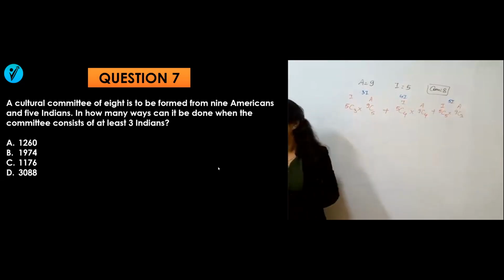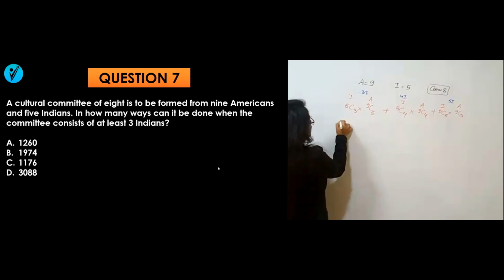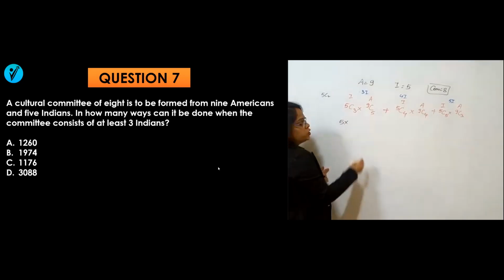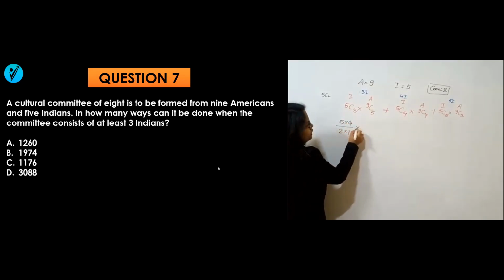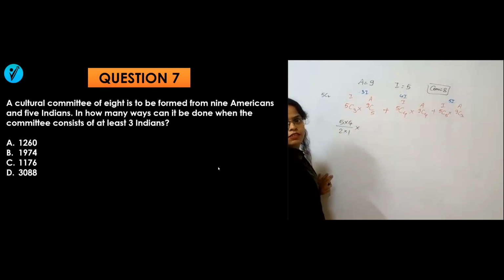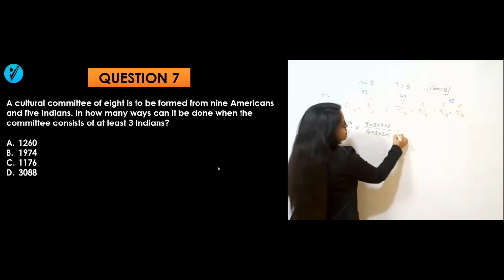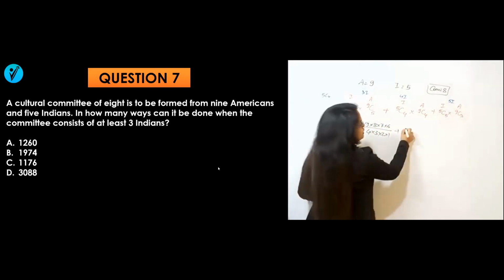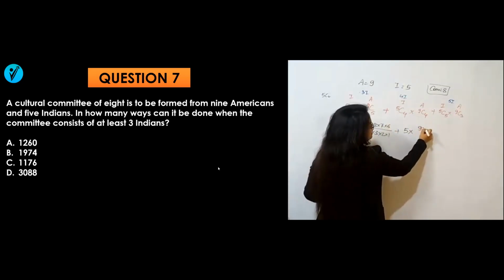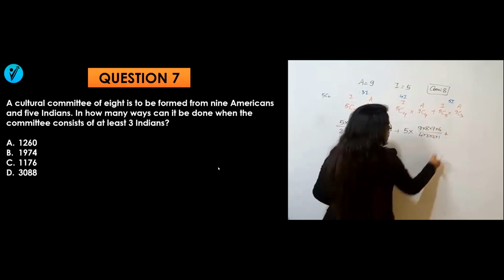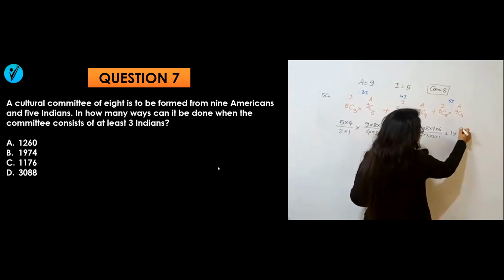So let's solve it. Now you can solve it easily. How will you solve it? 5C3 is nothing but 5C2, so you will expand this term up to 2 terms: 5 into 4 divided by 2 into 1, into 9C5. That is equal to 9C4 also, so you will expand up to 4 terms because 5 is going to get cancelled: 4 into 3 into 2 into 1. Plus 5C4 will be 5C1, that means 5 into 9C4, which is 9 into 8 into 7 into 6 divided by 4 into 3 into 2 into 1, plus 5C5 is 1 into 9C3, 9 into 8 into 7 divided by 3 into 2 into 1.